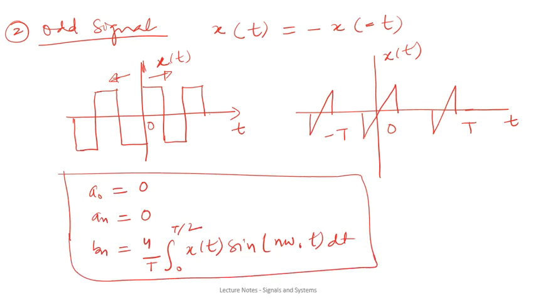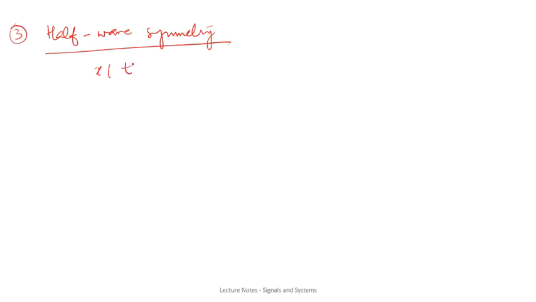One more type of symmetry condition that is taken generally is the half wave symmetry. In half wave symmetry, generally x(t) is equal to minus x(t plus minus T by 2).